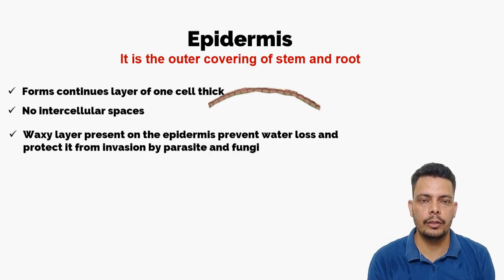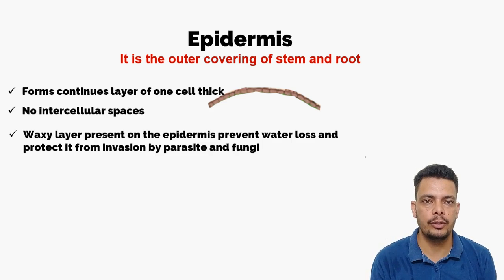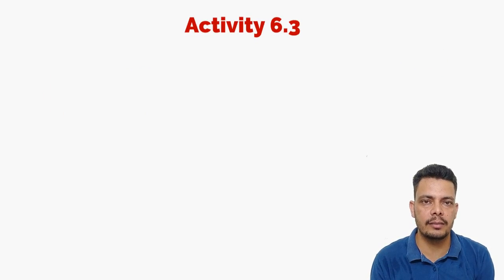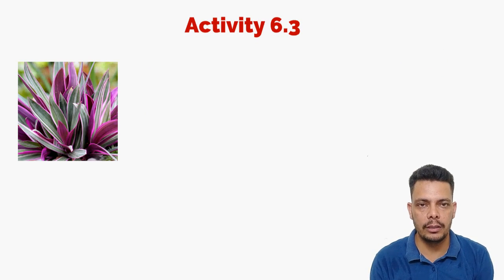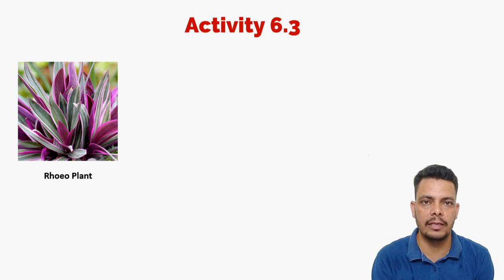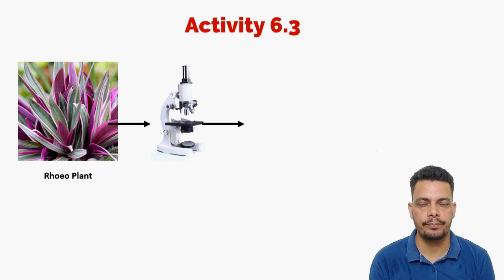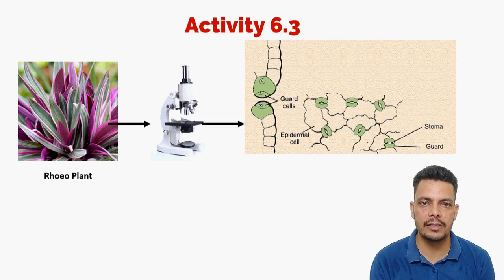So you will observe the stomata. We can do activity 6.3 here. In 6.3, you take a Rhoeo leaf, stretch it and take some of the inner part, the lower part of the leaf, and put it on the slide, add a cover slip and some safranin, and you observe. You will observe this structure in the microscope.